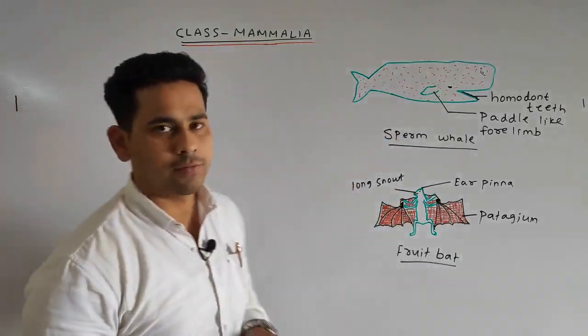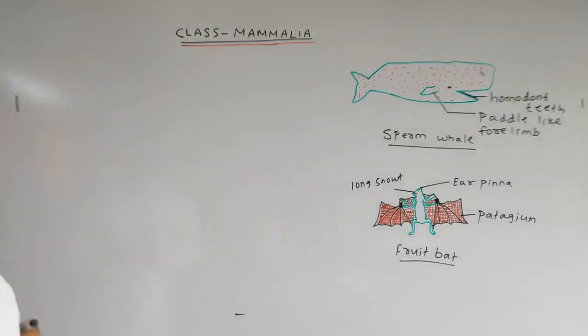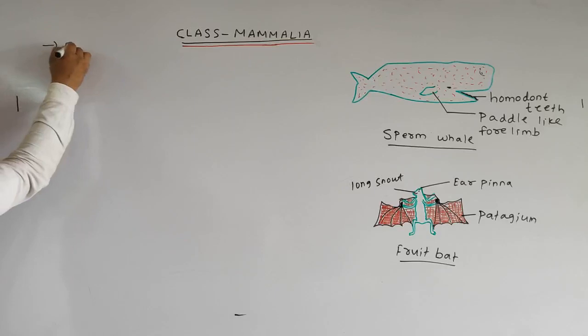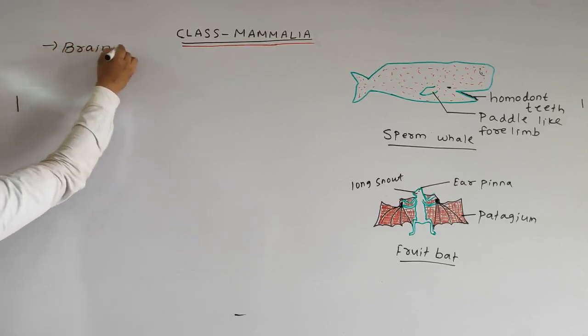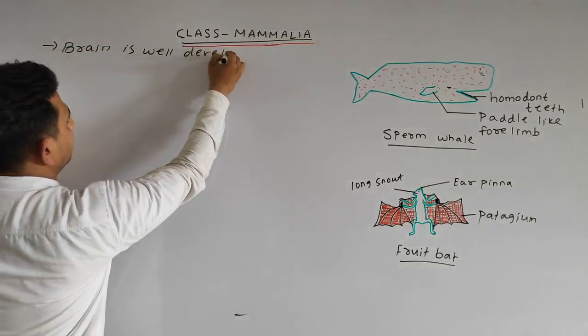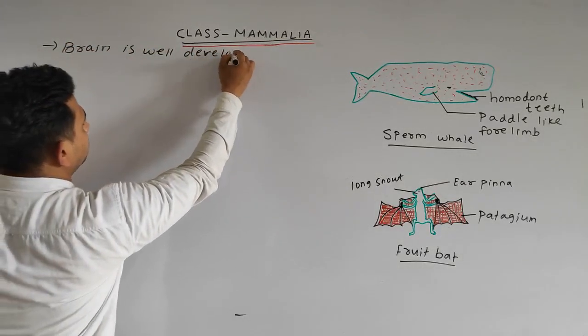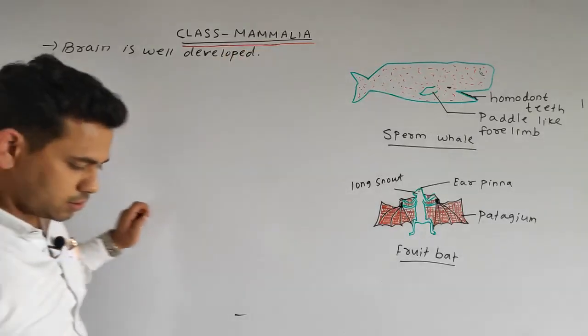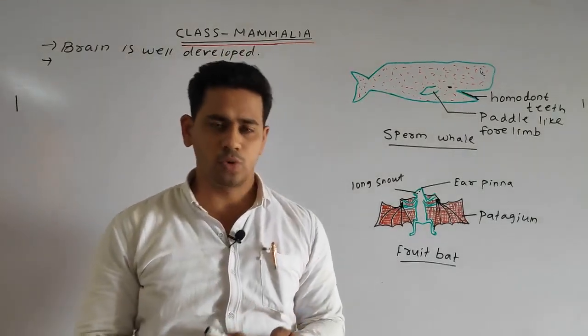We can write our next point: the brain is well developed.